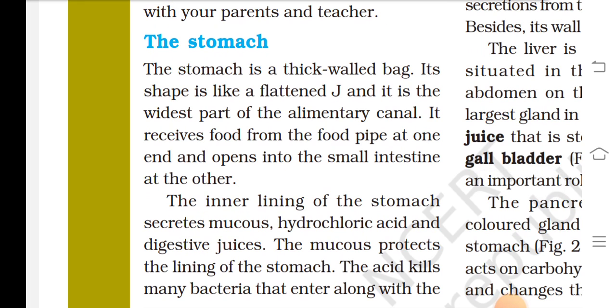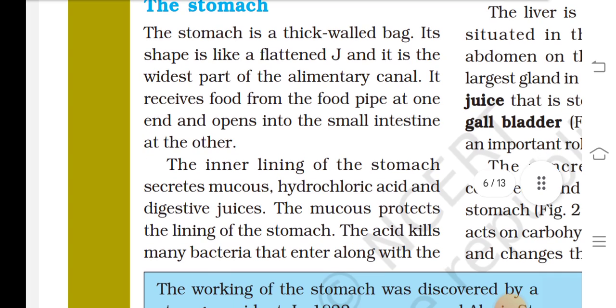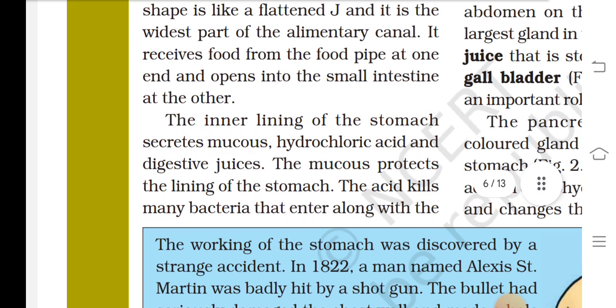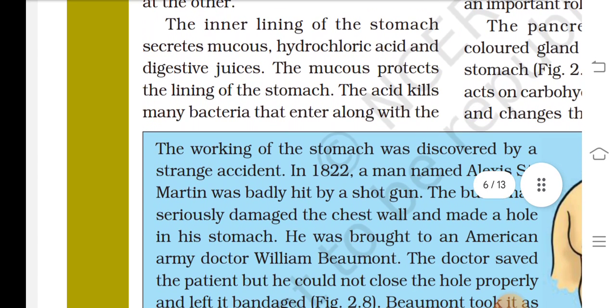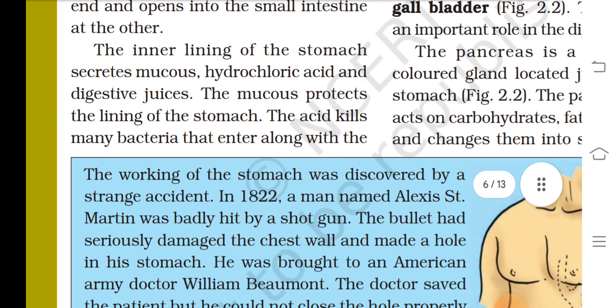The stomach. The stomach is a thick-walled bag. Its shape is like a flattened J, and it is the widest part of the alimentary canal. It receives food from the food pipe at one end and opens into the small intestine at the other. The inner lining of the stomach secretes mucus, hydrochloric acid, and digestive juices.